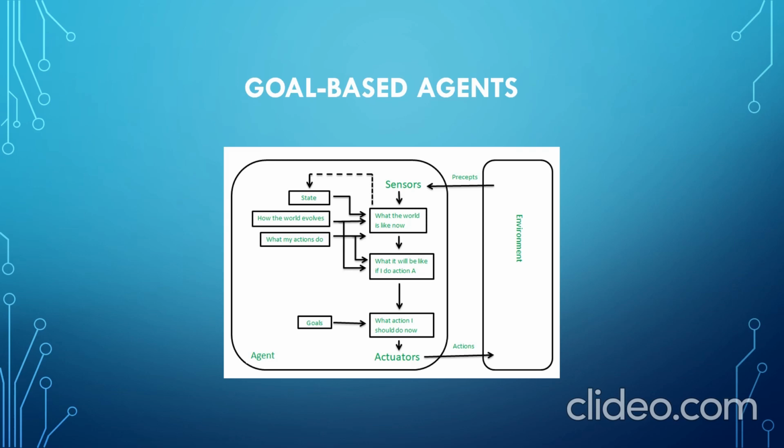The goal-based agent gets the information from the environment through sensors, like what the world is right now and what the present condition is. Like the model-based reflex agent, the goal-based agent also has its internal state and it also knows how the world evolves and what my actions can do. And the goal-based agent mainly focuses on reaching its goal, such that it will think about what happens if I do action A, and according to the goals, the goal-based agent will work on the environment through actuators. This is how a goal-based agent works on its environment.